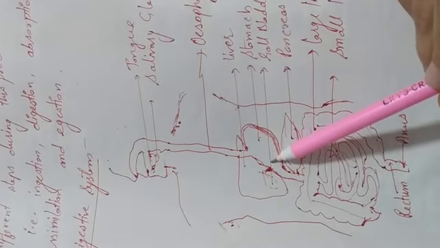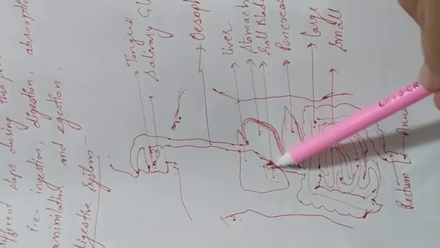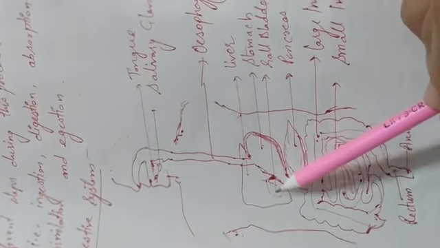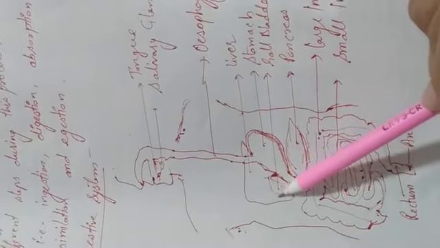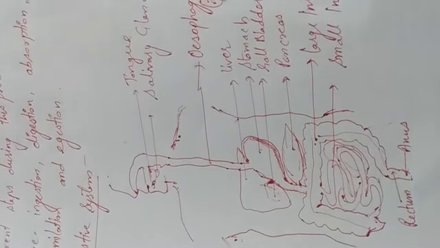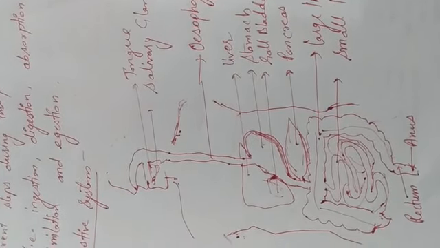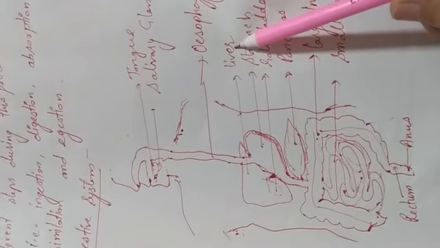Now undigested food will go through this one. Now there is a liver. Liver is the largest gland of our body. There is one part known as the gallbladder. This one is the gallbladder. This gallbladder is used to store the juice, and that juice is known as bile juice. That is secreted from our liver.